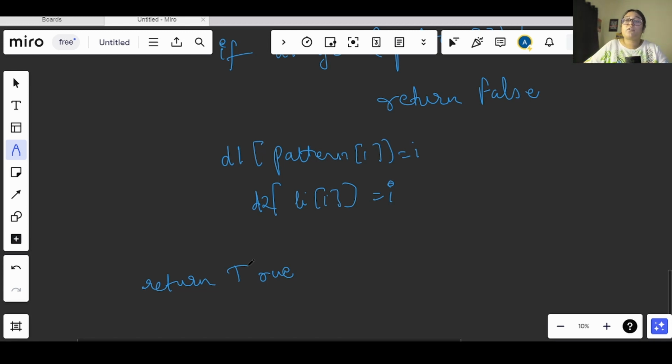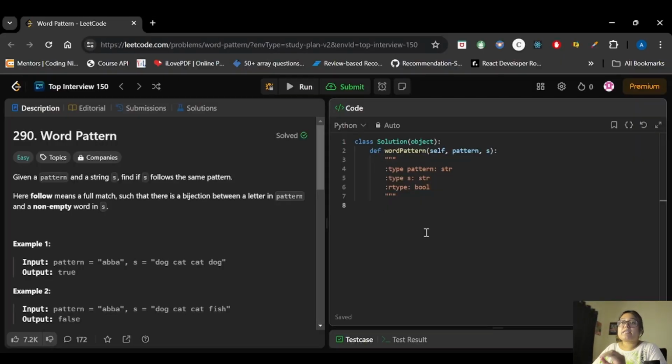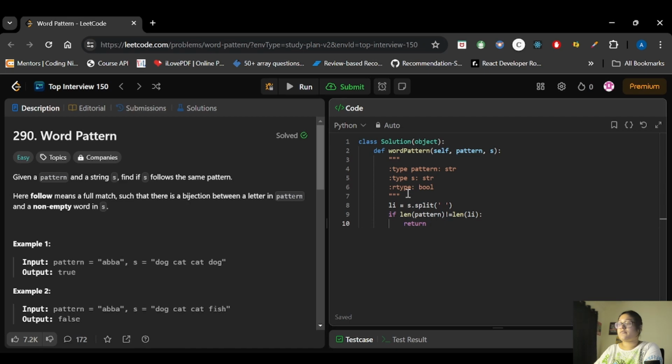Now let's move on to the code editor and solve this problem there. As I said in the approach, we will be following the same. First we will check the length. Before that, let's separate our string into a list by splitting the string based on the spaces. Now we will have length of pattern and compare: if length of list and length of pattern are not equal, we will simply return false from here.